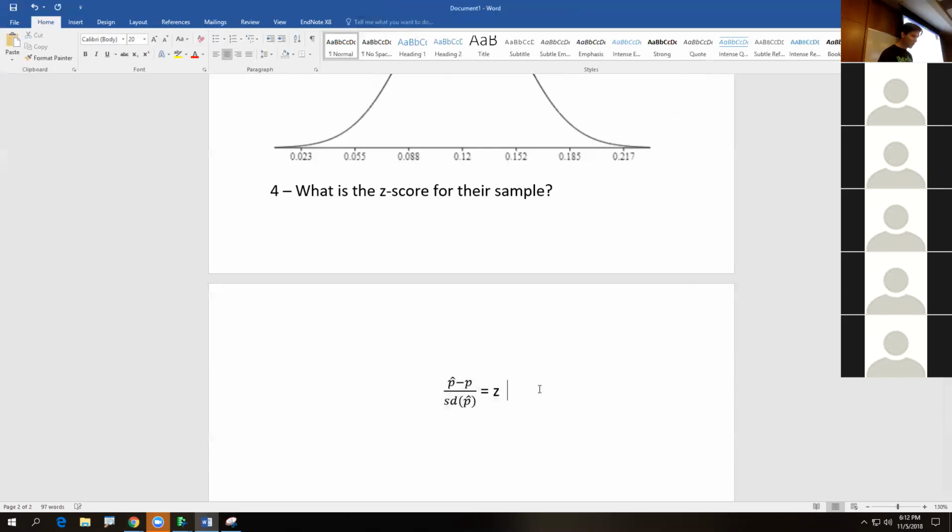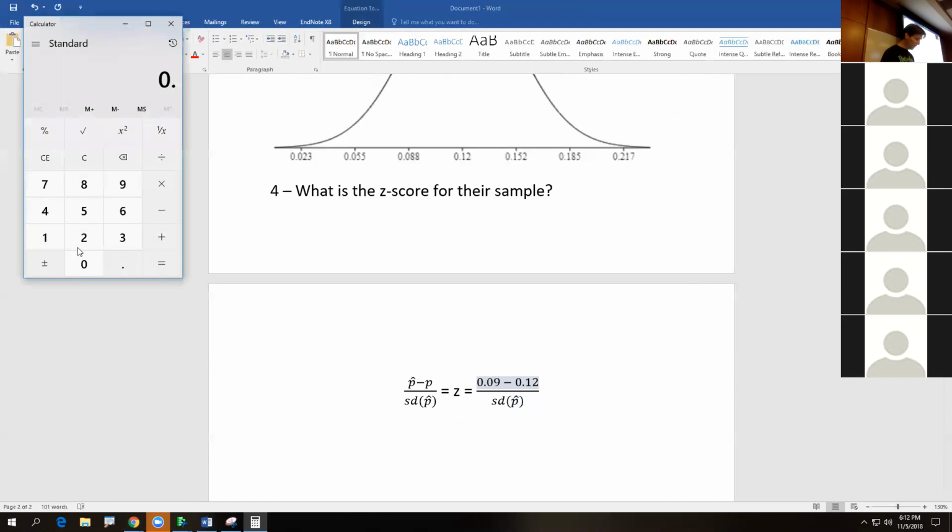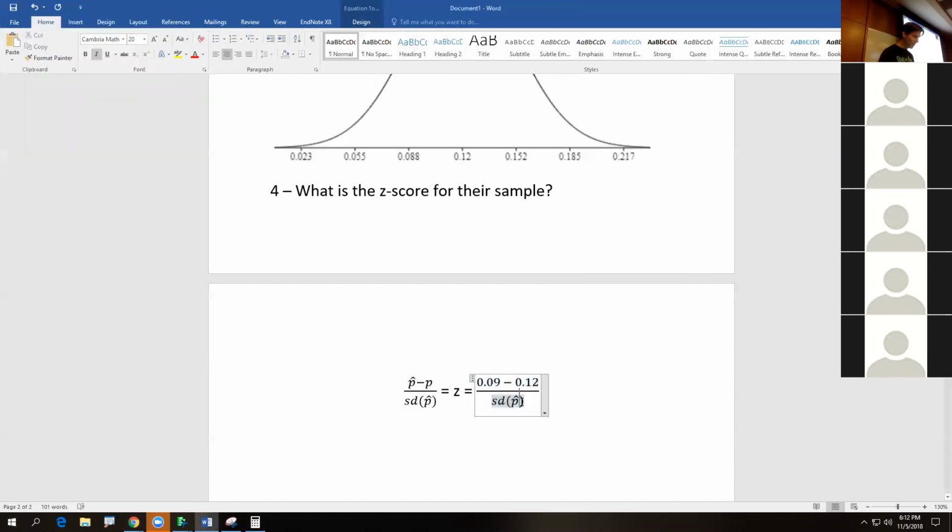And then when we put in our numbers, we get another equal sign right here. Solving this out, we observed 9%. We expected 12%. And that's just the difference. Just look, that's how far we are away. Now we take our, it's the 3rd time today, p times q over n, square root. So p times q over n, square root. And we just take this and drop it into here.